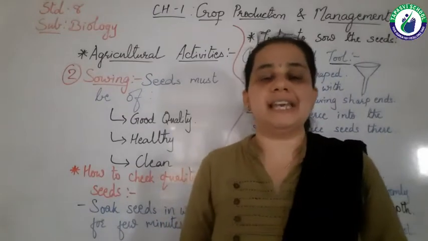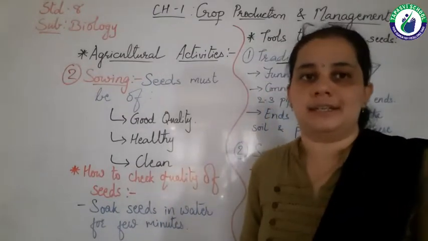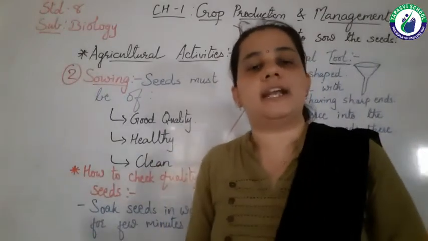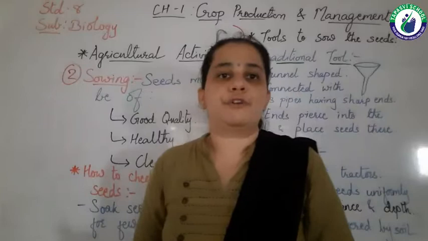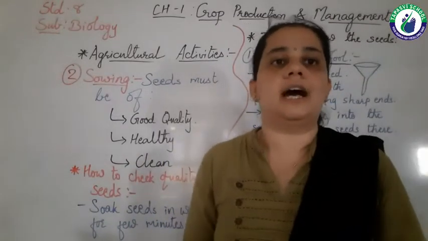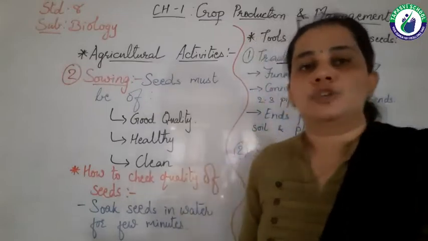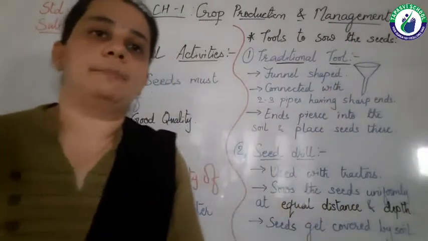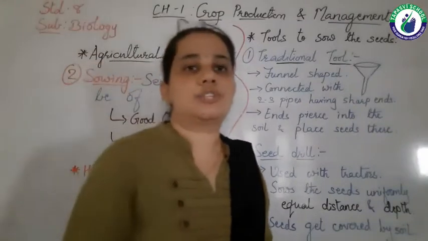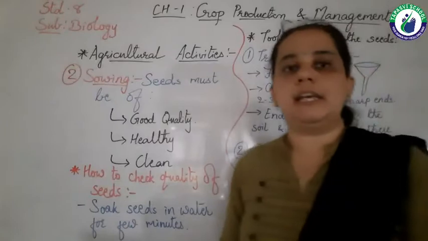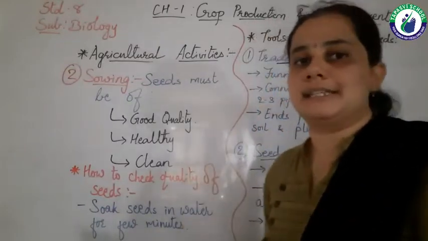So by seeing these soaked seeds, we can easily separate the good quality and healthy seeds from the poor quality and unhealthy seeds. So soaking the seeds in water is the best method to separate them.